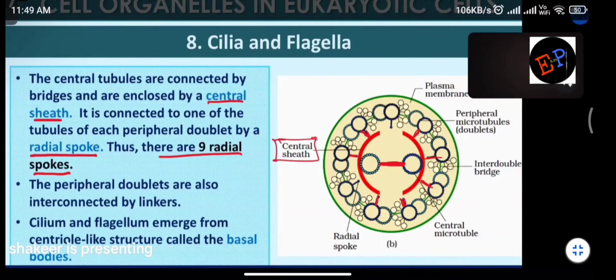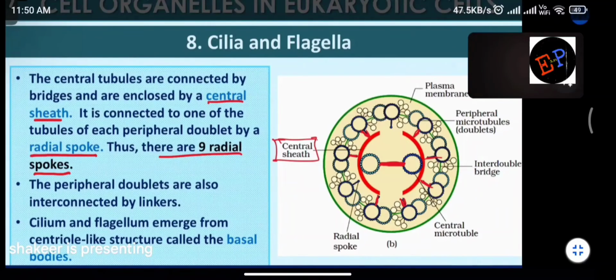How many peripheral tubules are there? 9 peripheral tubules are there. So how many spokes should be present? 9 spokes should be present. These 9 spokes will be connected to the central sheath. And where is this central sheath? The central sheath is surrounding the central microtubules. Are you able to understand? This much of arrangement is present.